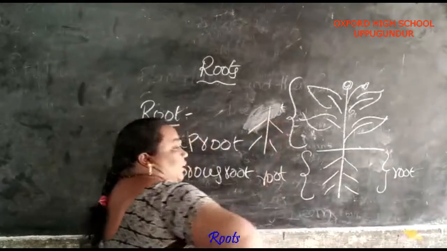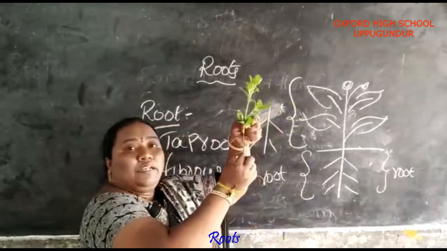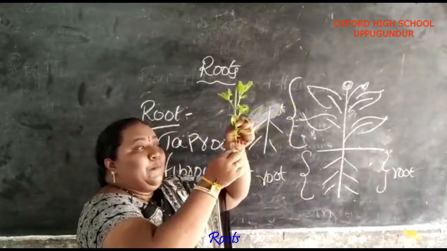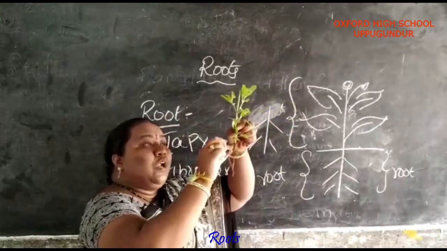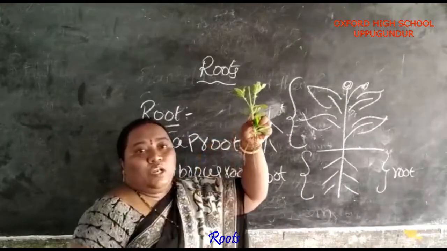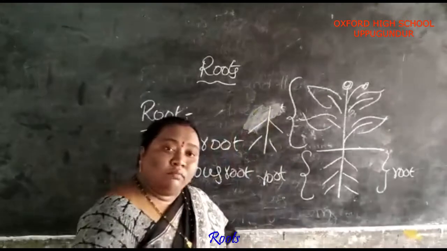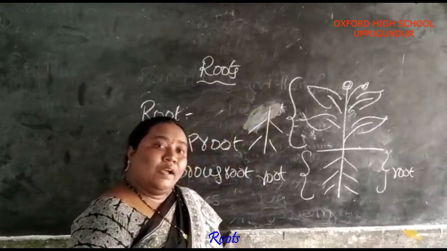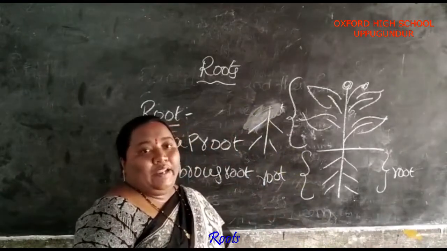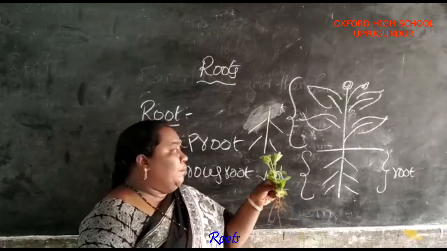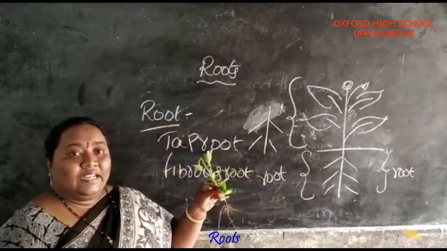Like this, it is called taproot. Examples are mango, neem, papaya, mint, tulasi, etc.